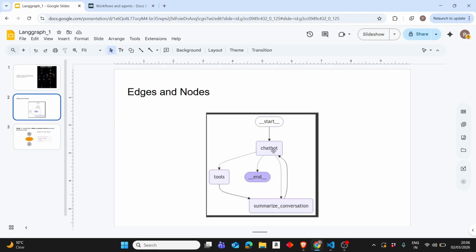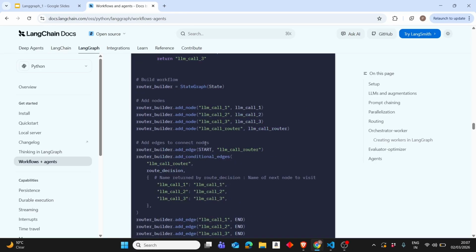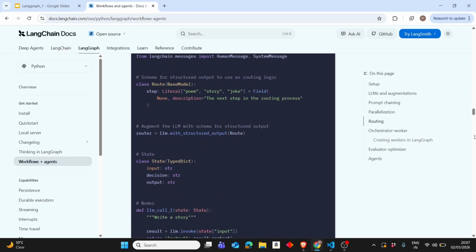So we'll now have an actual chatbot. Okay, and we'll try to use a weather tool or a weather API. And for that, you will need some API key of an LLM as well. From my side, I am paying for OpenAI, so I do have an OpenAI API key. So be ready for the next video with OpenAI API keys. And just to let you know, we'll implement all these workflows. There are many workflows.